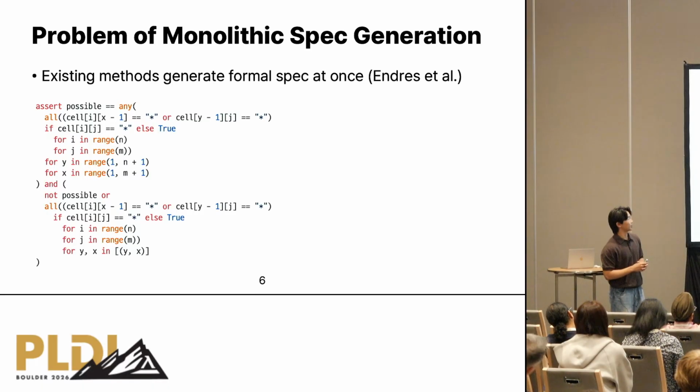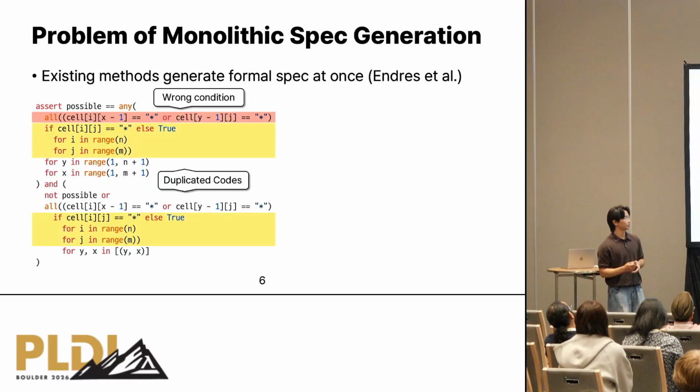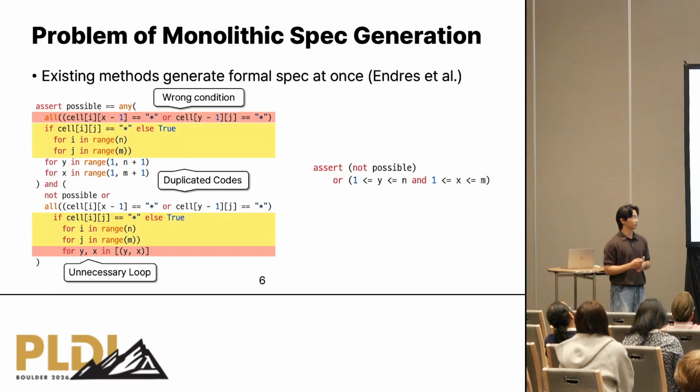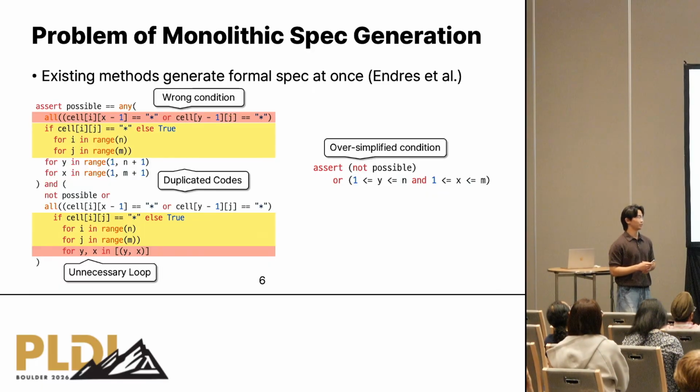Because they use a monolithic method, a high cognitive burden is imposed on the large language model, and it leads to wrong conditions and duplicates that cause unnecessary loops. One solution to address this problem is to extract a single constraint from the natural language intent. But naturally, it leads to oversimplified conditions, so we cannot detect bugs in the implementation by using this specification.